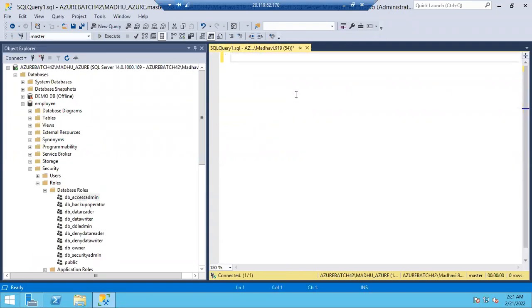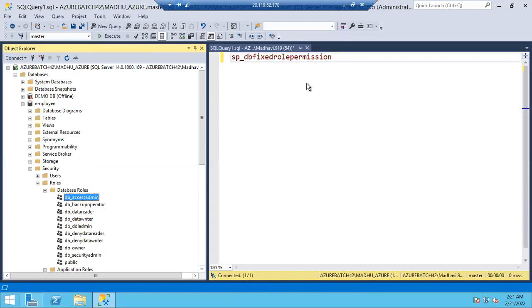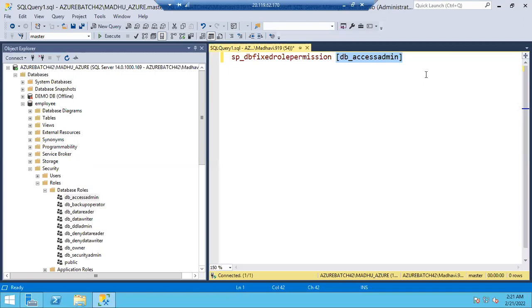What is the query to find the permissions of a server role? sp_srvrolepermission, and you have to give the server role name. sp_dbfixedrolepermission. You can check what permissions are there for this db_accessadmin DB role.